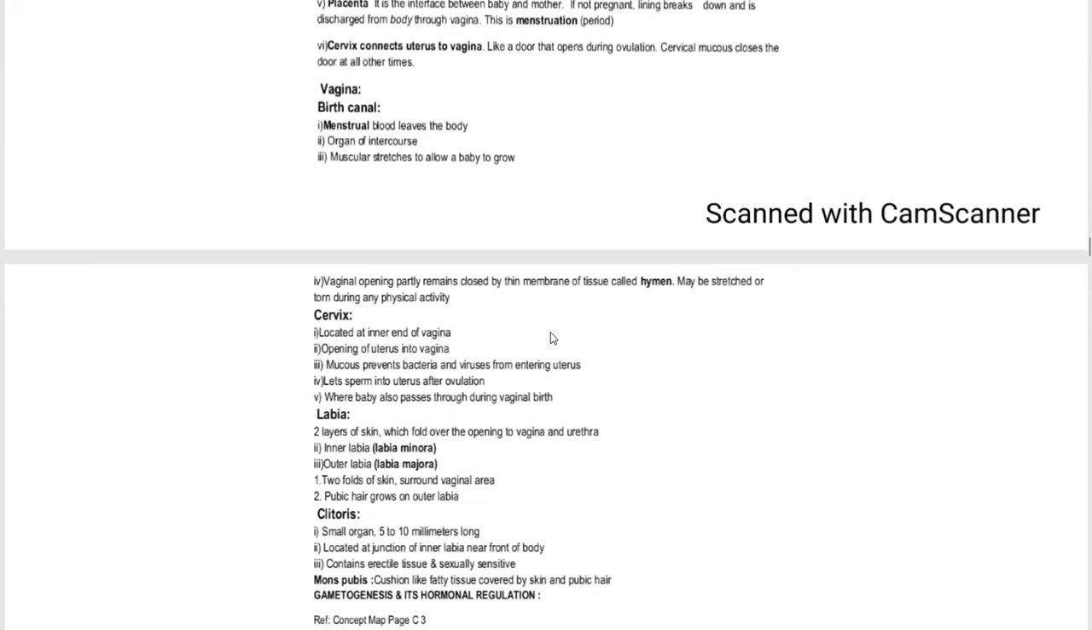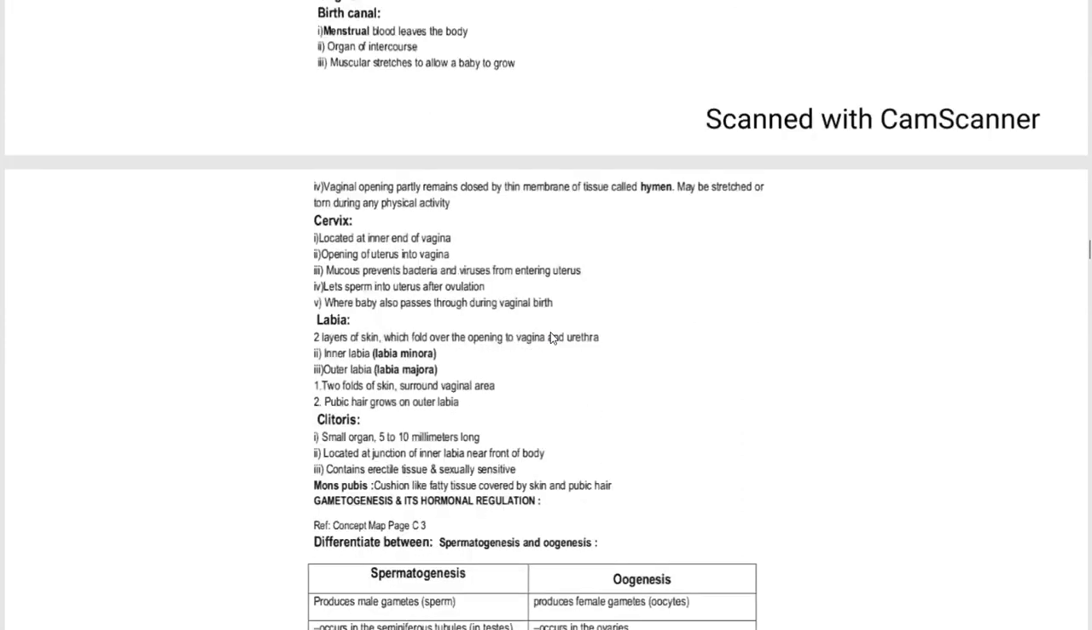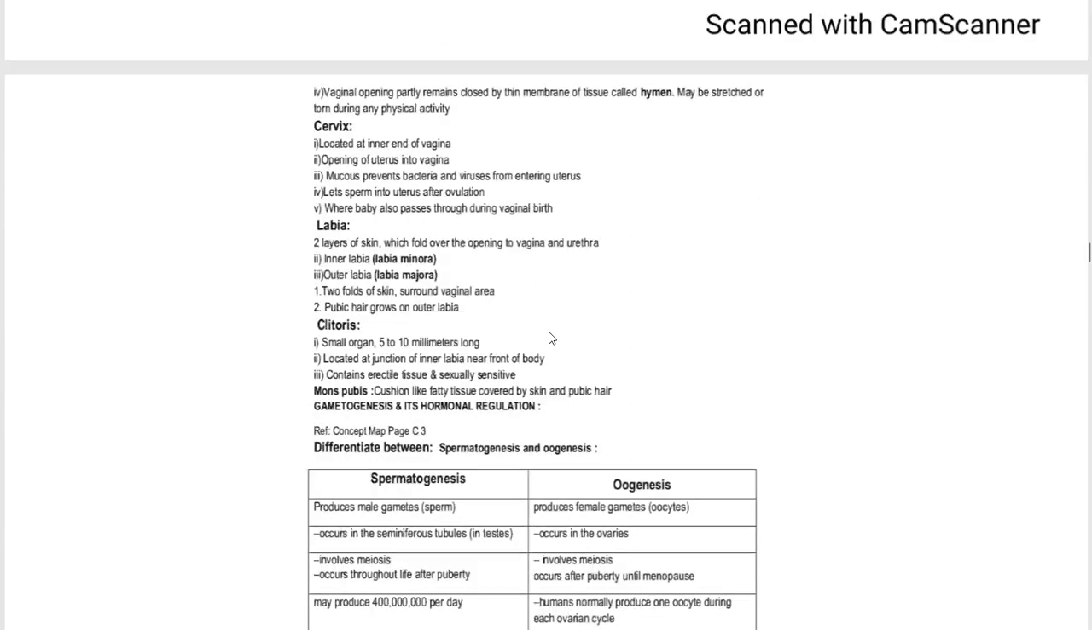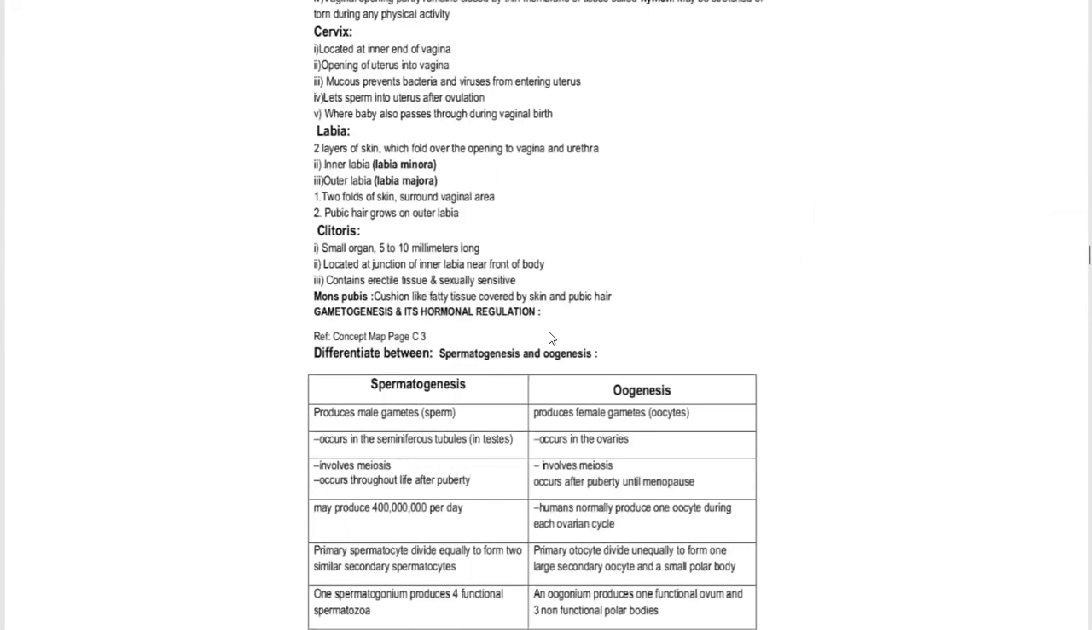Next heading is cervix. It is located at the inner end of the vagina. Then labia. There are two layers of skin: labia minora is the inner labia, and the outer one is known as labia majora. Clitoris is a small organ located near the front of the body at the junction of the inner labia.